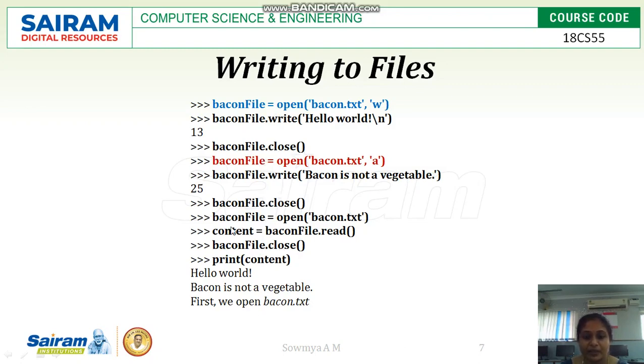Here it is opened in read mode, not write mode. So we can create a content variable for the beacon file, copy the data from the beacon file with the help of read mode, then print the value using this content. beacon file dot close will close the file object, and then print content will print the data inside the beacon file.